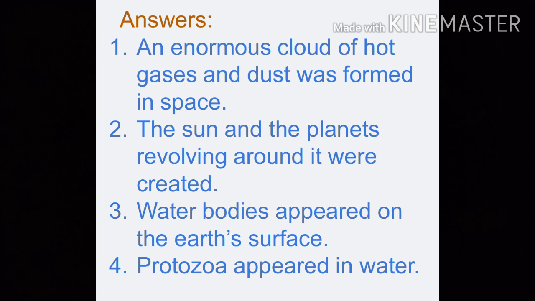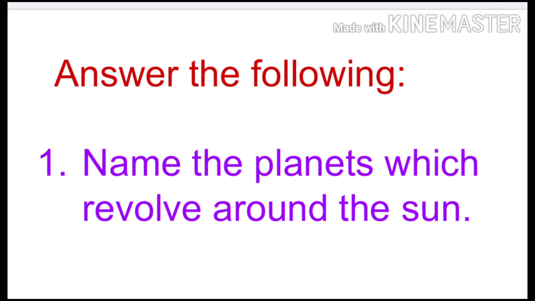A option is the third one. Water bodies appeared on the Earth's surface. And C option is fourth. Protozoa appeared in water. Very good, children.